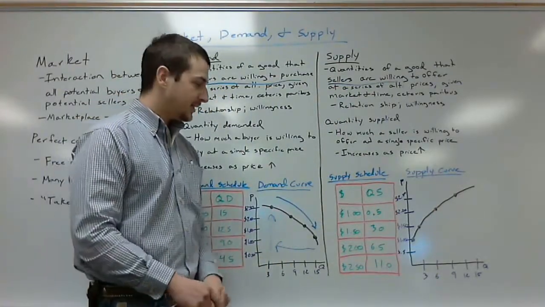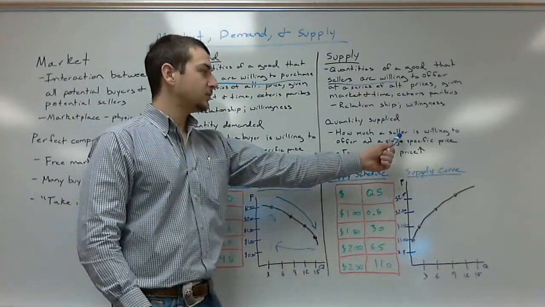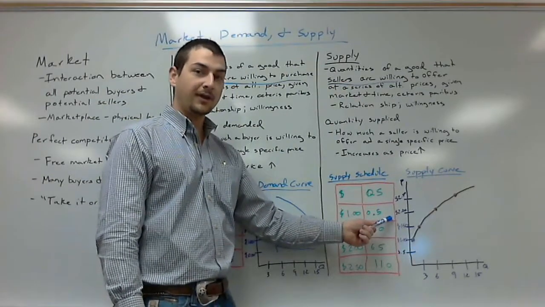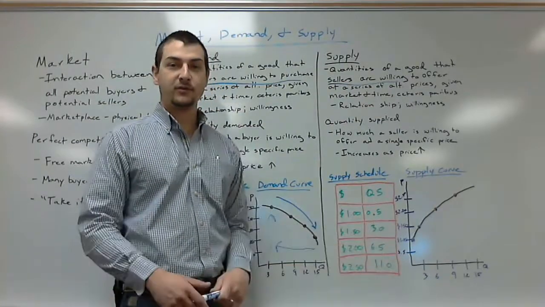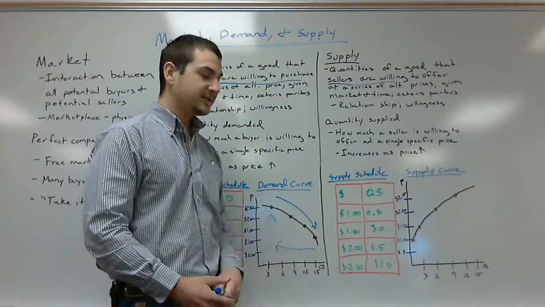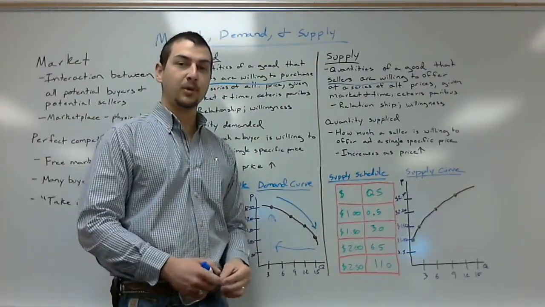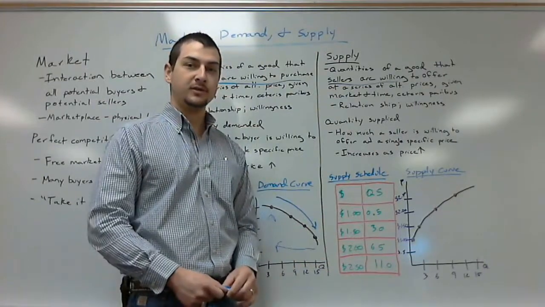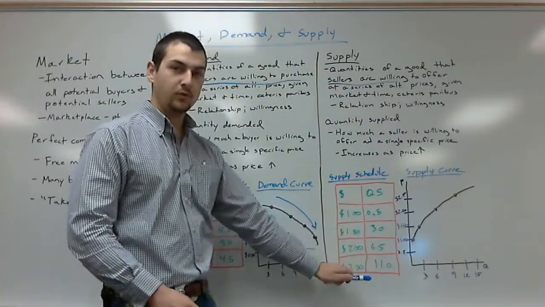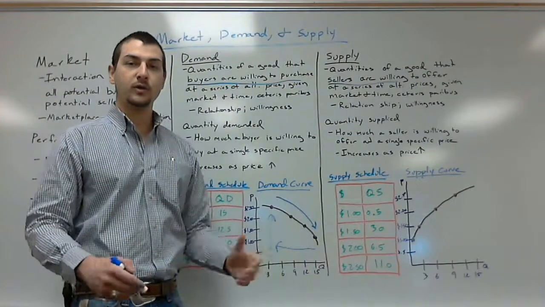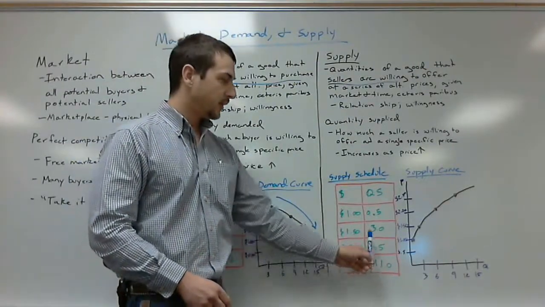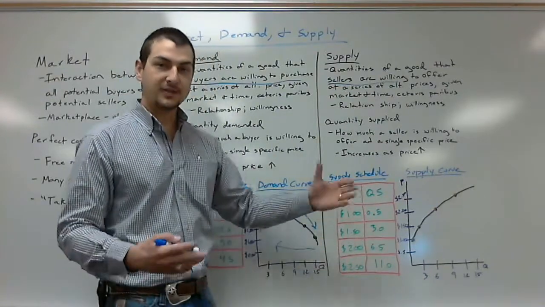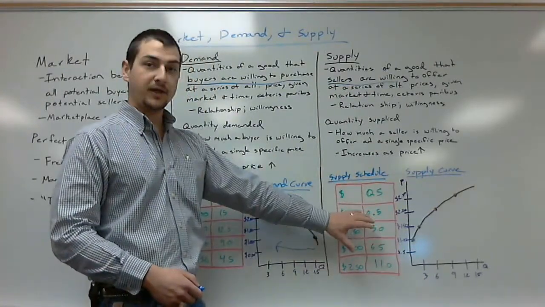What that means is, at a single specific price of $1, the quantity that's going to be supplied, or the quantity supplied, is half a unit. Whereas if the price is $2, one single specific price, that quantity is going to be 6.5 units. But as we look at the whole table, we see that relationship that's going on, a relationship between price and quantity. Now we also can develop a supply curve based on this supply schedule.